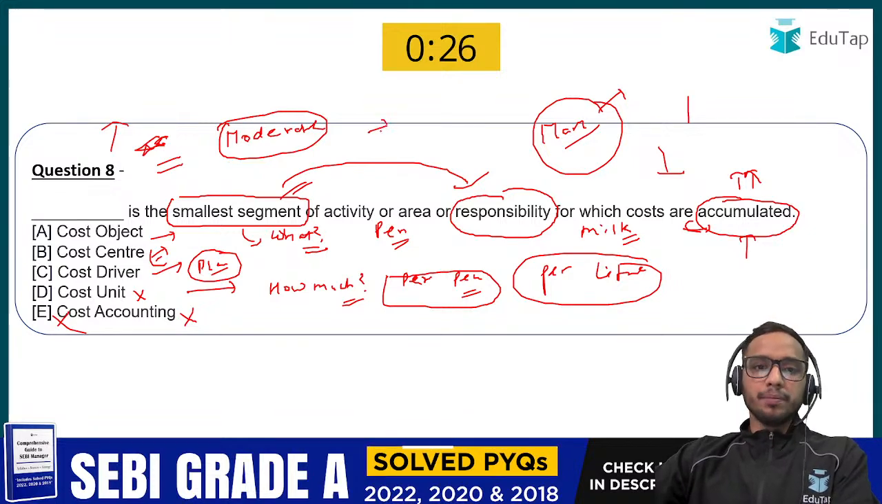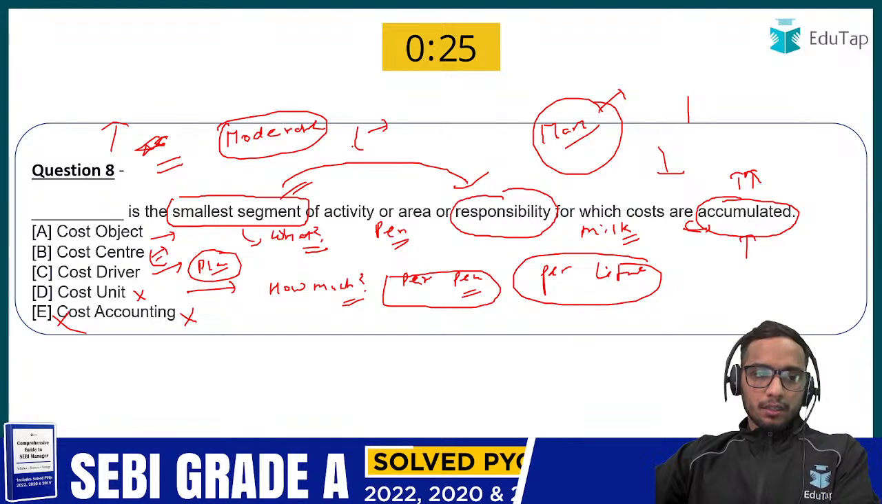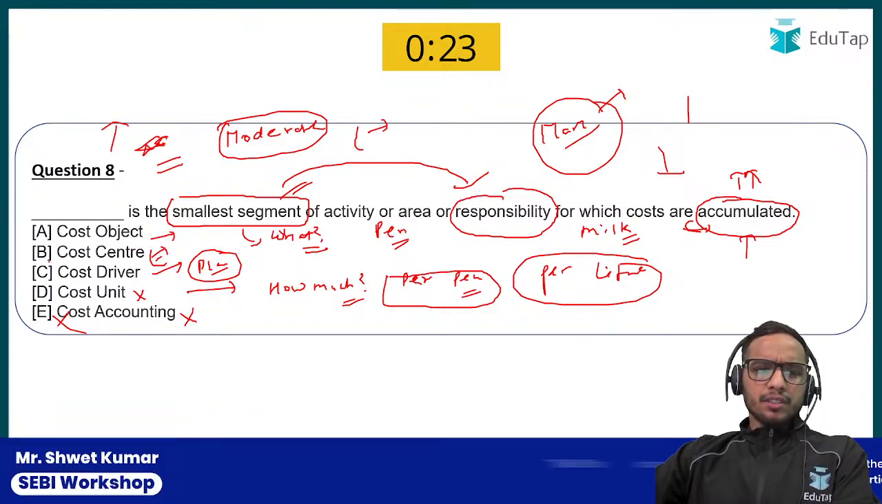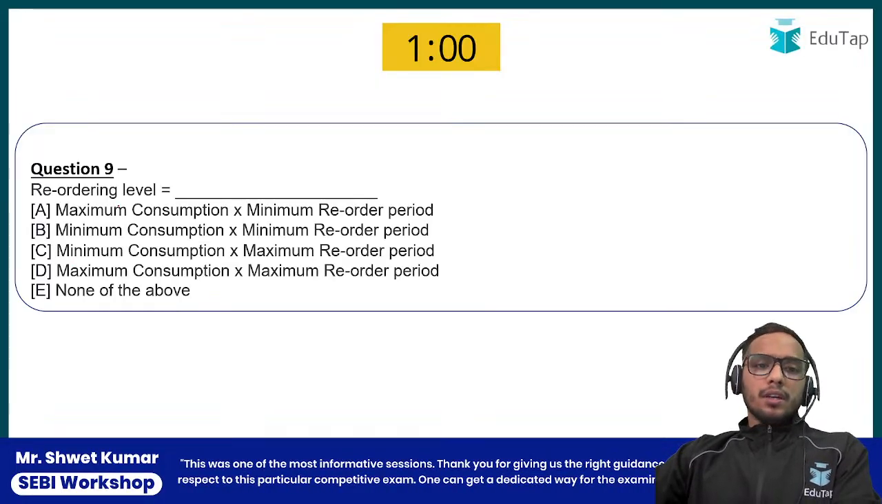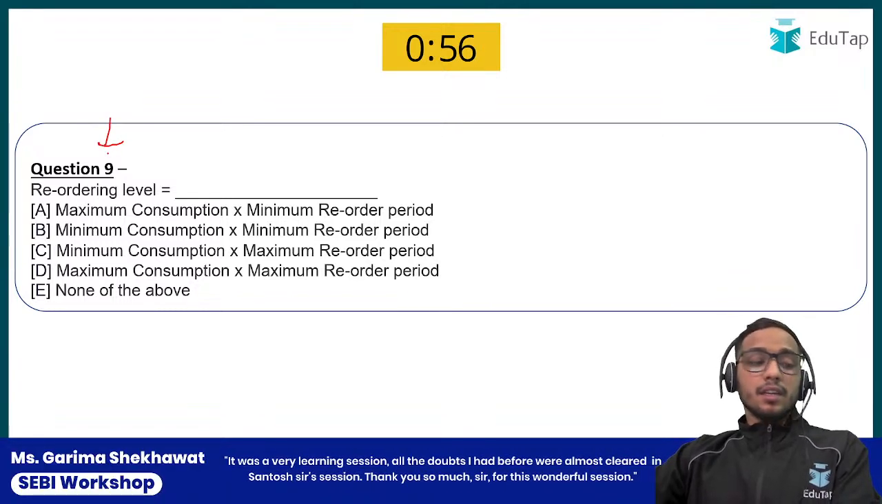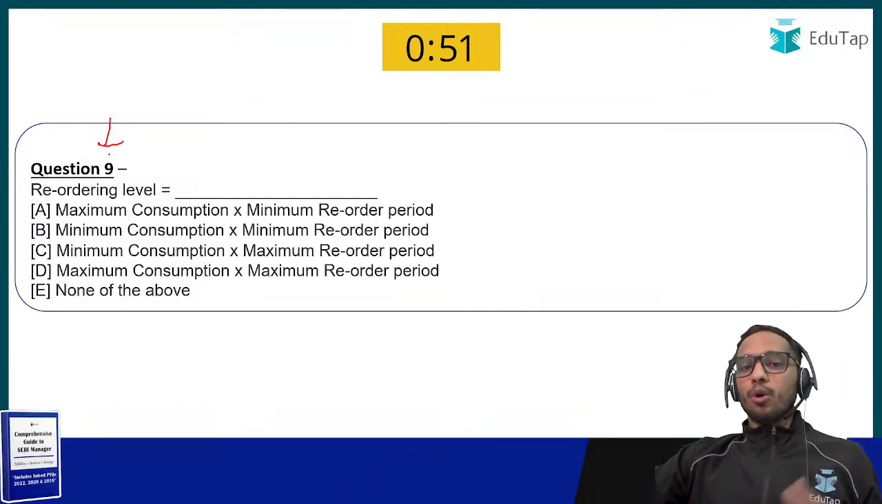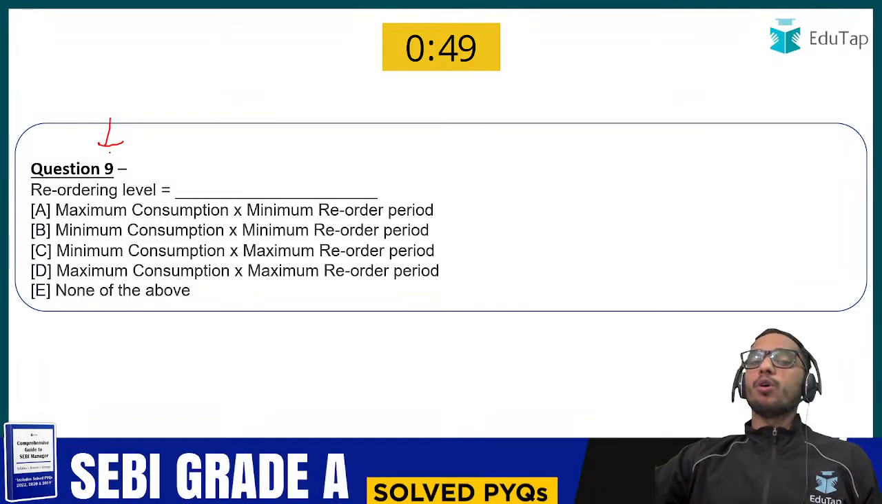Chalo, let's move ahead. The answer, we already talked about the answer, cost center. Chalo. Now let's talk about question number 9. It says reordering level. So what is the formula of the reordering level? Tell me what should be the answer of reordering level.